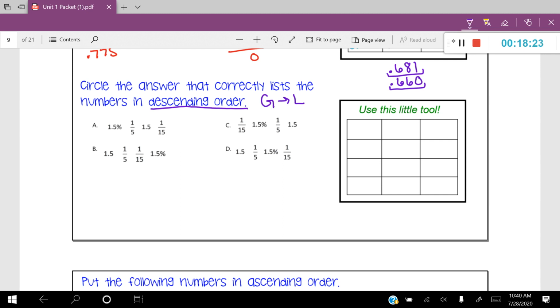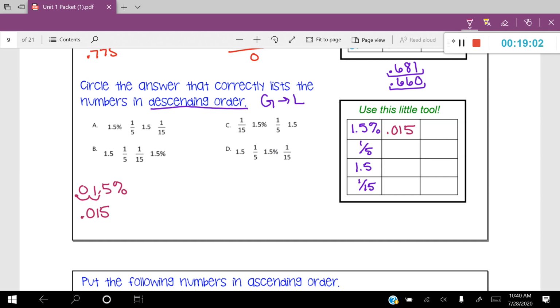So I'm just going to look at option A, and I'm going to write those numbers in. So I have 1.5%. I have 1/5. I have 1.5. And I have 1/15. Now, with the second column, let's go ahead and put them all into their decimal form. And you can do the work right underneath the problem here. So 1.5%, I'm going to move 2 spaces to the left and put my placeholder in. That's going to leave me with 0.015. So that's going to be my decimal for this first one, 0.015.